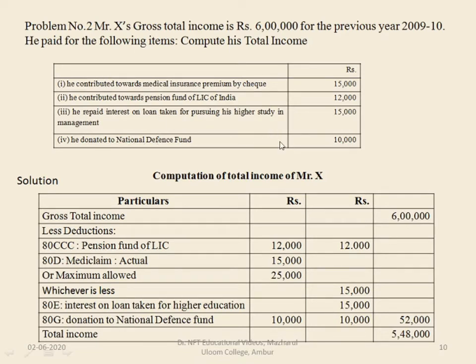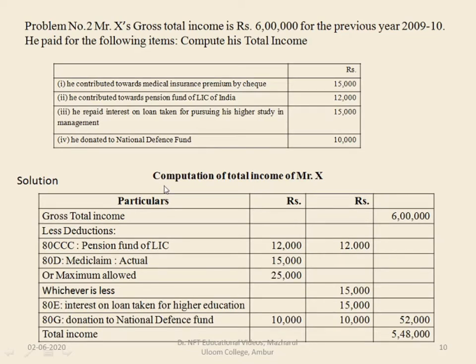So if we see the problem, it can be noted that there is a combination of different sections involved. The pension fund of LIC of India comes under 80CCC. He contributed towards medical insurance, which comes under 80D, and he repaid interest on loan, which comes under 80E, and donation comes under 80G. So we'll solve this problem.